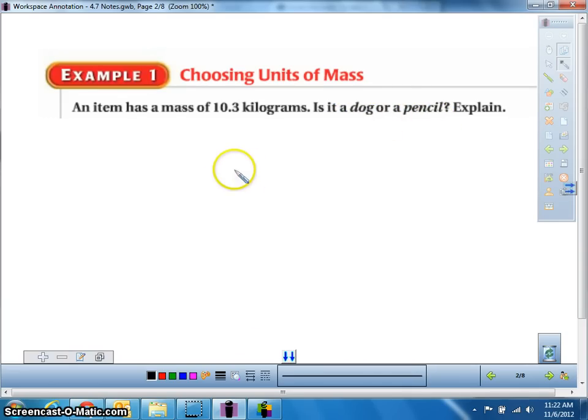Well, if we think back to our first slide, we said that kilograms were like a book. So if I had a little over 10 books, is it more likely that it's going to be a dog or a pencil? That'd be a pretty heavy pencil. I'm guessing that this is going to be a dog. So 10 textbooks equals a dog, probably a smaller, medium-sized dog. It's certainly not a big old Great Dane or something like that, but it would be a dog. So that's how I want you to think about things. If I had 10 textbooks, is that about the same as a pencil, or would that be more like a dog?